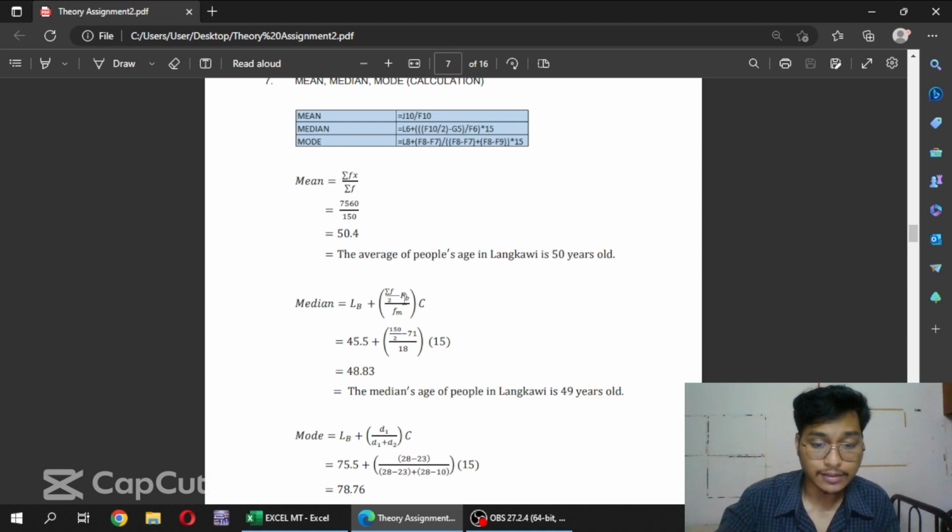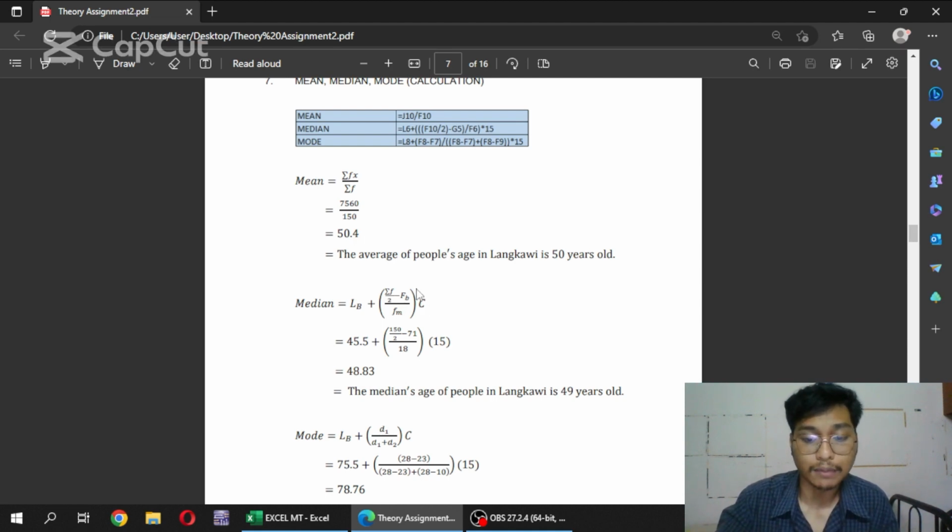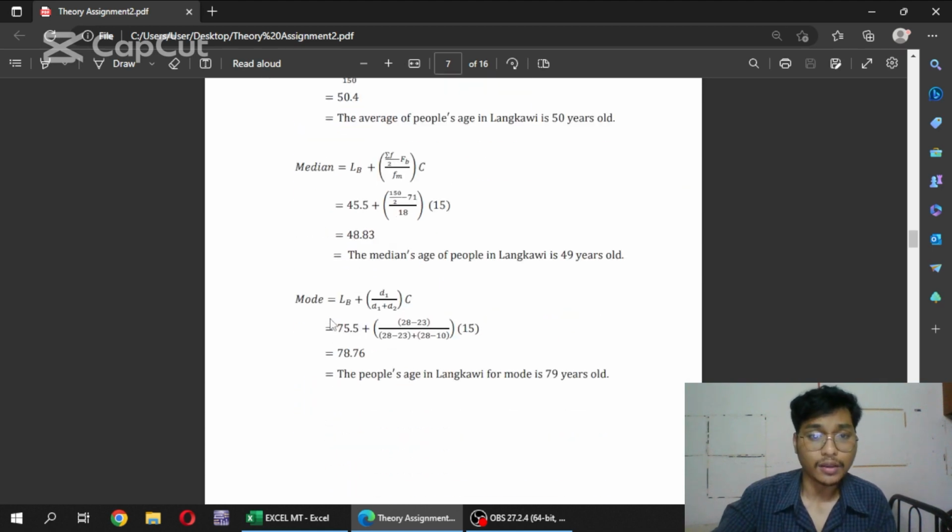This FB stands for cumulative frequency before median class, and this FM stands for frequency of median class. And then lastly, we use the mode formula. We will get here 78.76. We use the mode formula to get the people's age in Langkawi for mode, which is 79 years old.